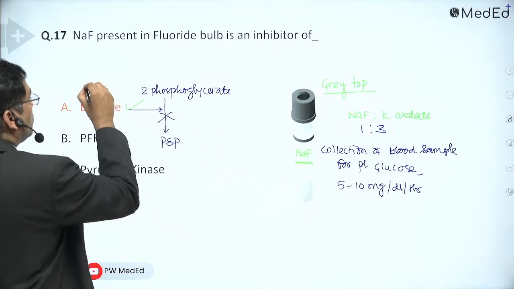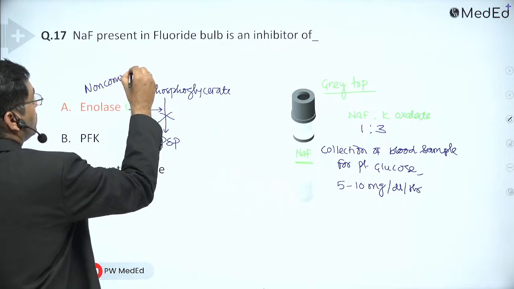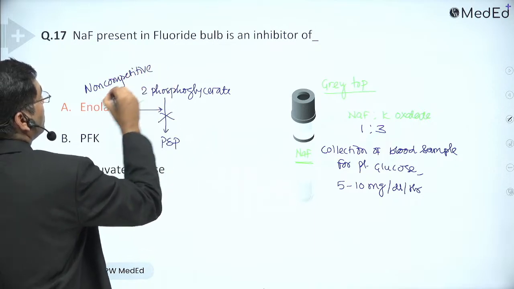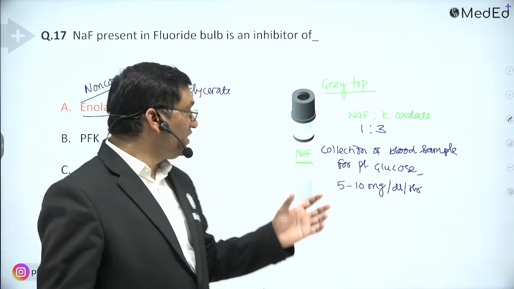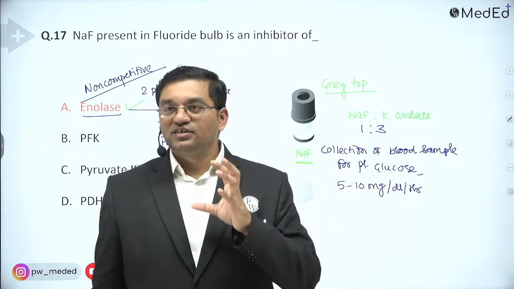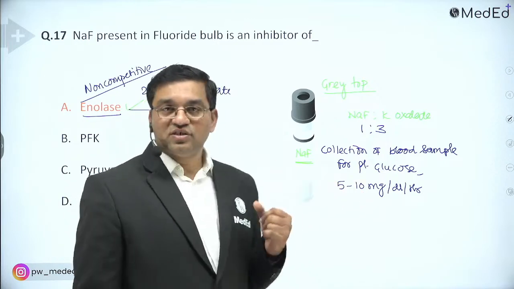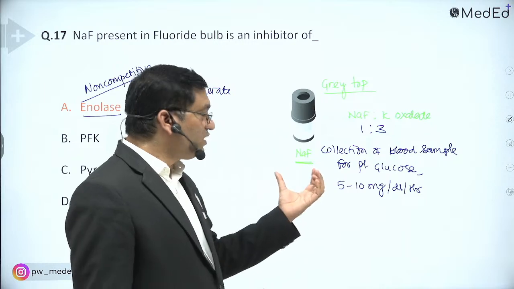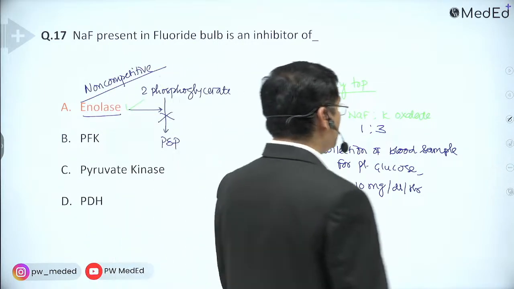It is a non-competitive, irreversible inhibitor of the enolase enzyme, inhibits glycolysis, and maintains the sugar level in the collected sample until its estimation, for a prolonged time. That's why it is important. So this is a fluoride bulb.